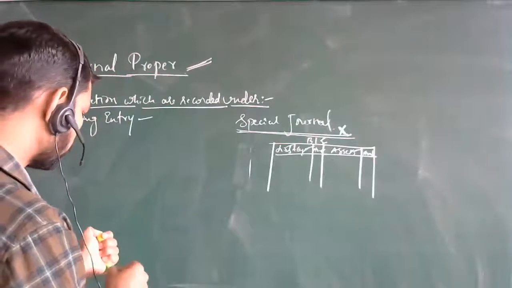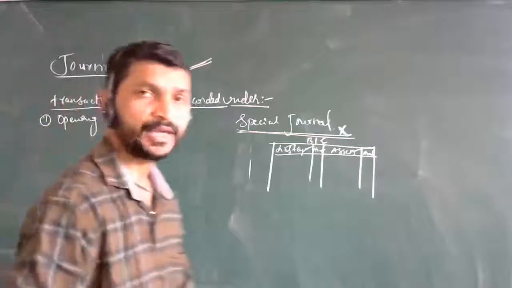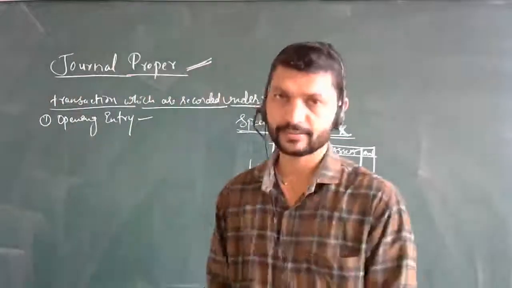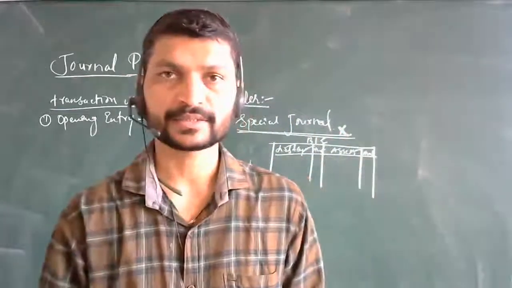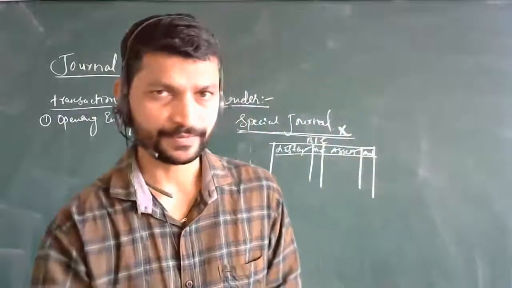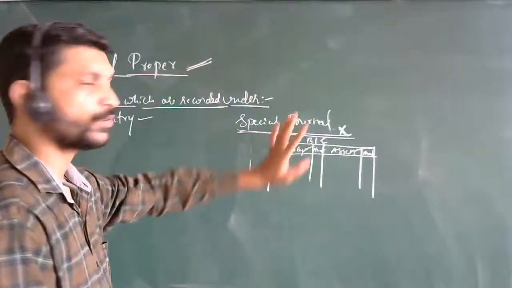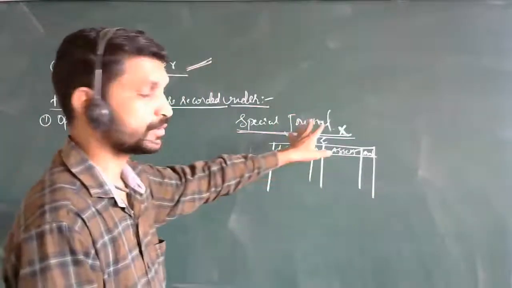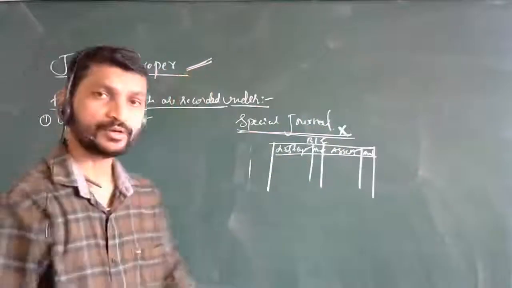The main point is the opening entry, for which the assets and the liabilities are involved. It is very specific: the opening entry is not recorded in the special journals, so it is going to take place in journal proper only.